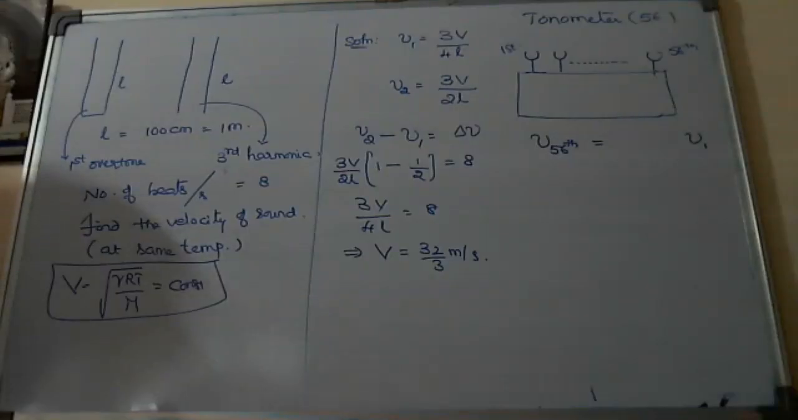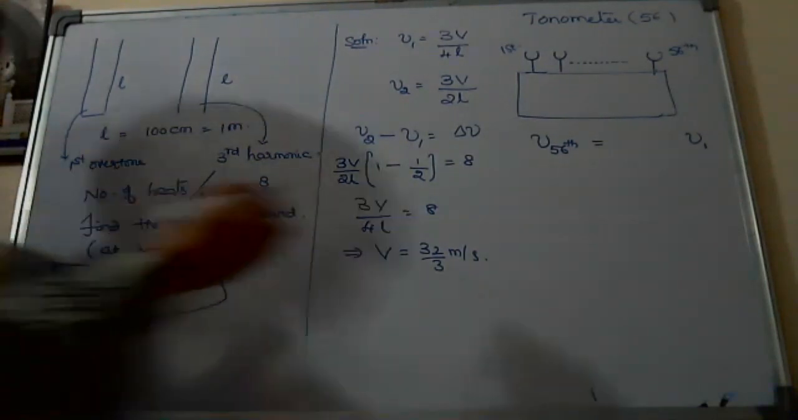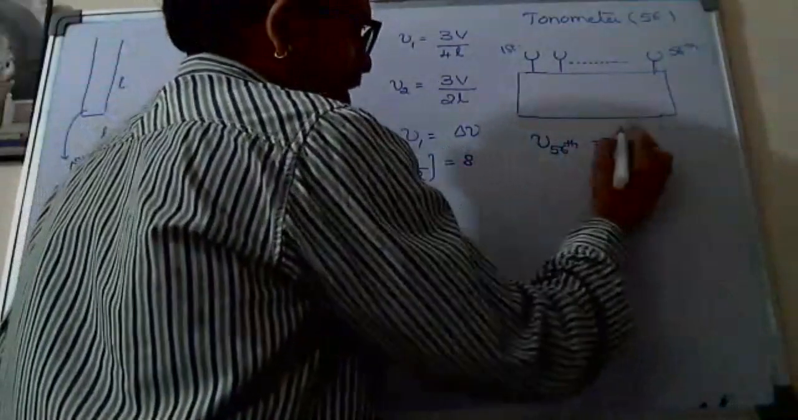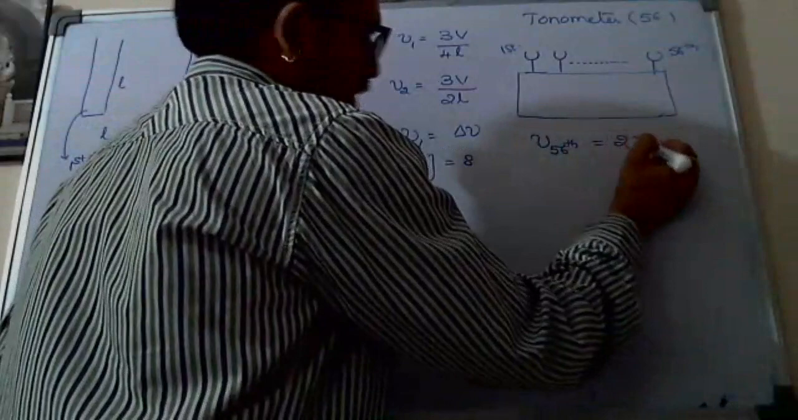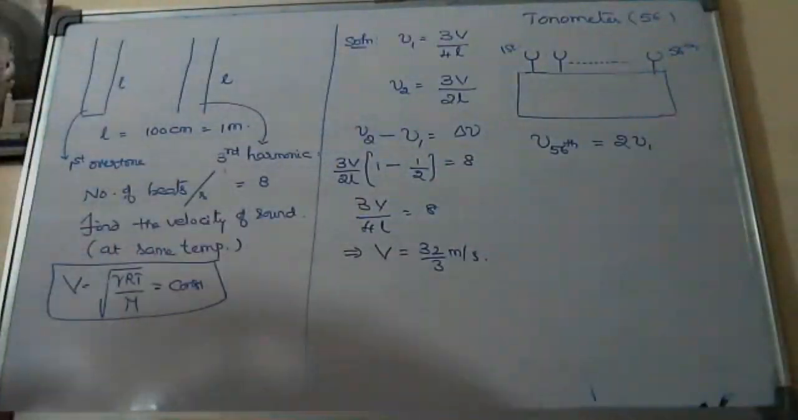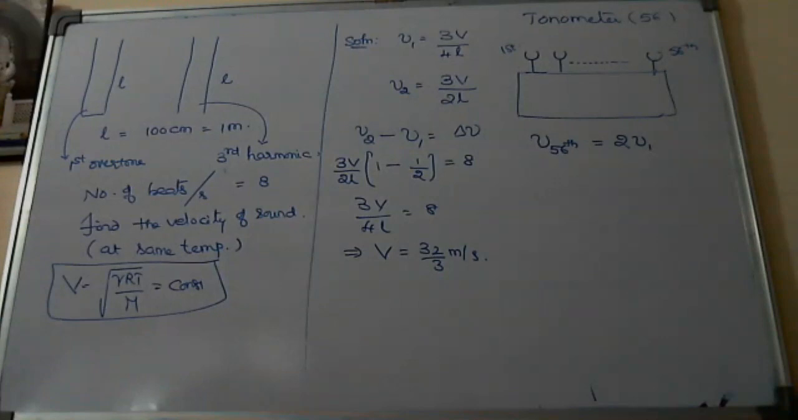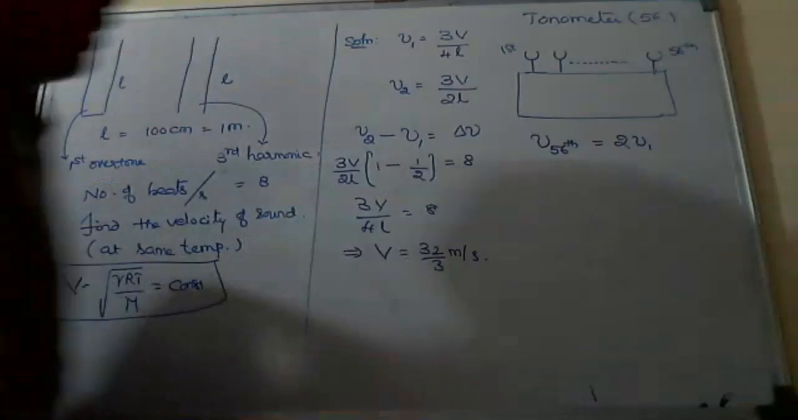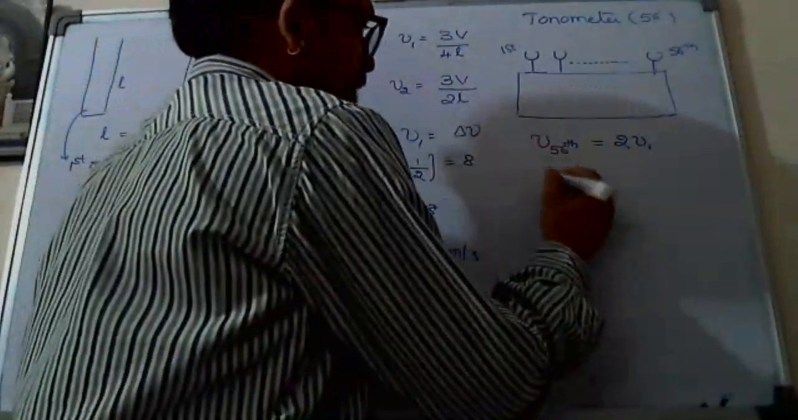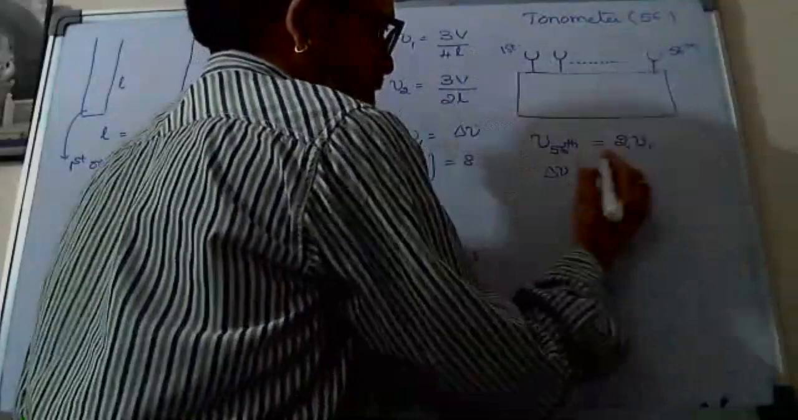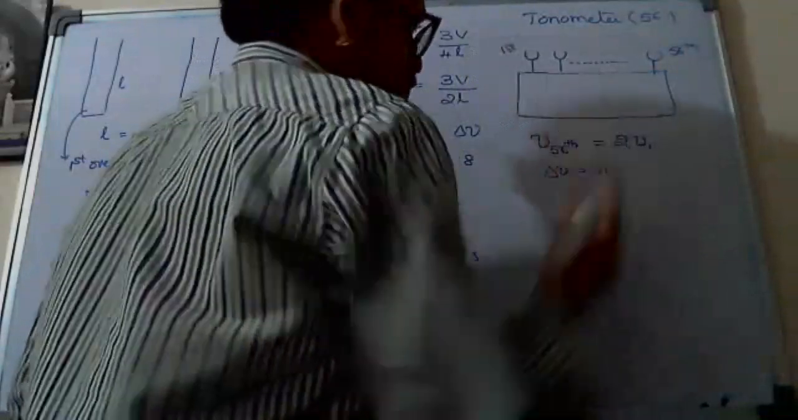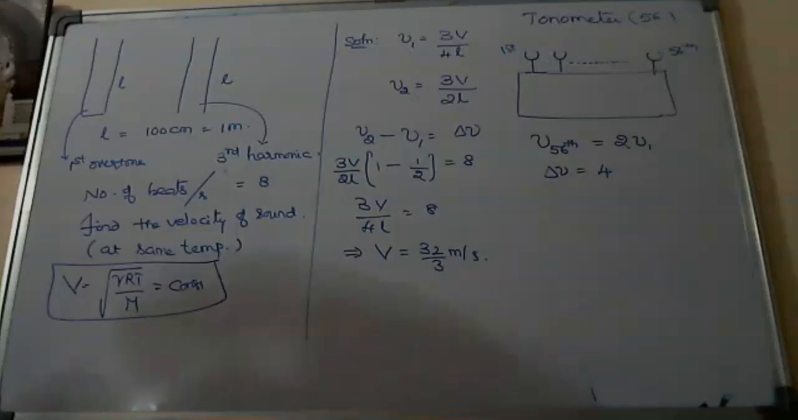Do you remember the meaning of octave? 2 times. Very good. Not 8 times, 2 times. So the 56th frequency is in octave, 2 times the first frequency. That is the information he gave. And he said each tuning fork with the next one produces 4 beats per second. Delta nu equal to 4, between two successive tuning forks. Okay, delta nu is equal to 4. That is what he gave.